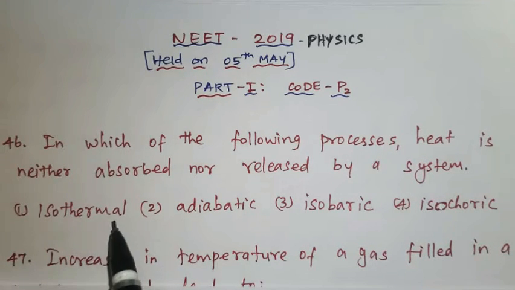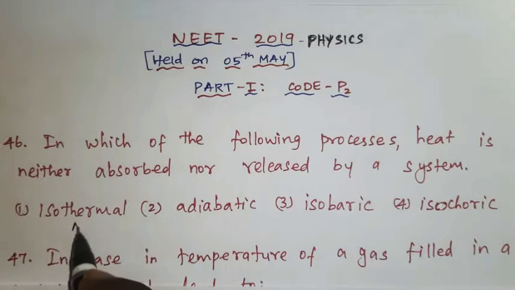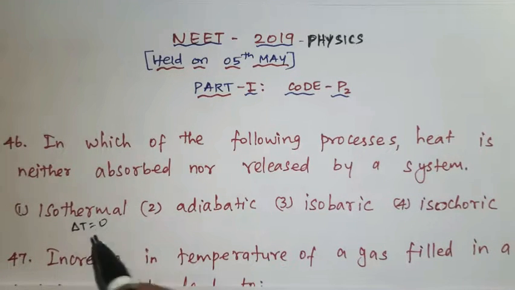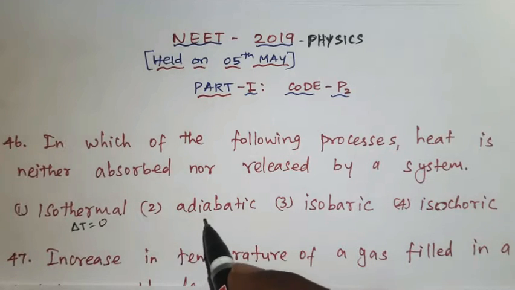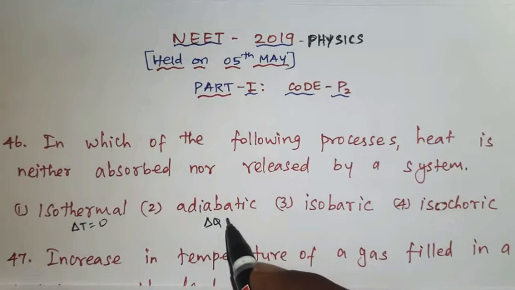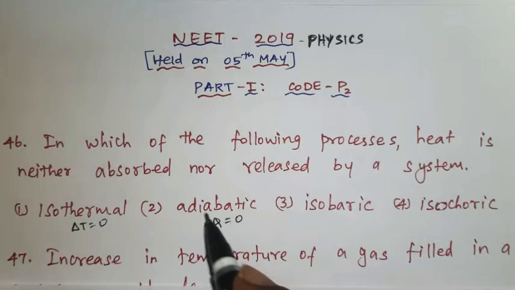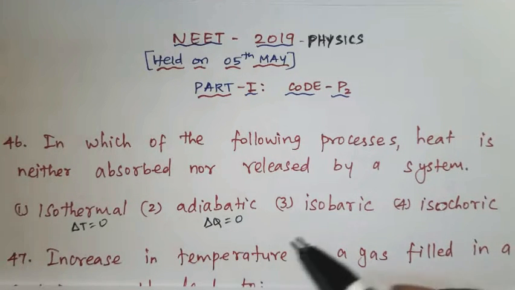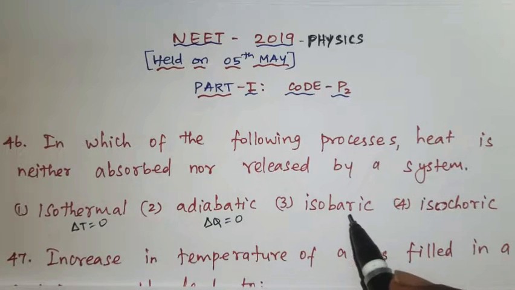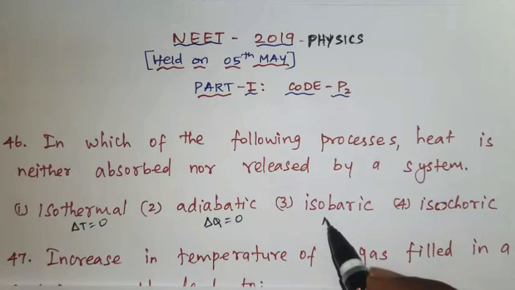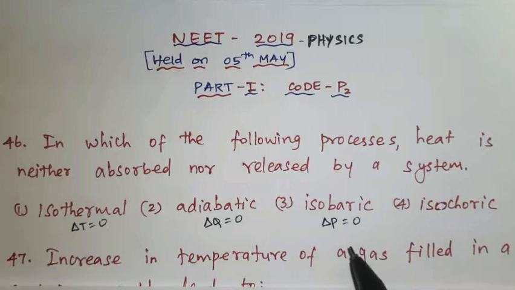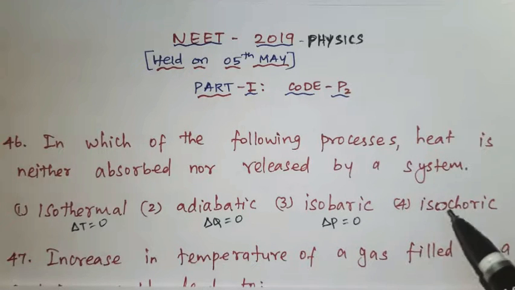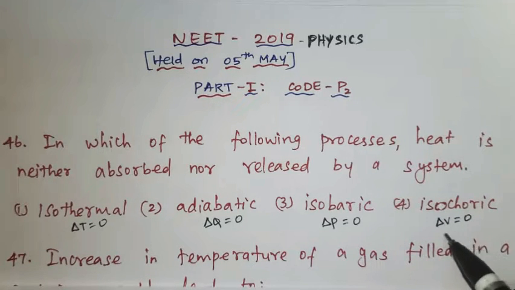Isothermal is nothing but the change in temperature is zero, that is temperature is constant. Adiabatic is nothing but change in heat energy is equal to zero, that means heat energy is neither absorbed nor released. Third one, isobaric, is nothing but change in pressure is equal to zero, that is pressure is constant. Then fourth one, isochoric, represents change in volume is equal to zero, that is volume constant.